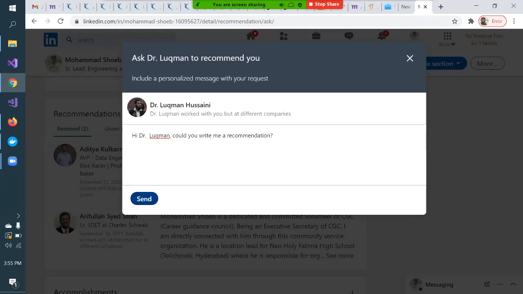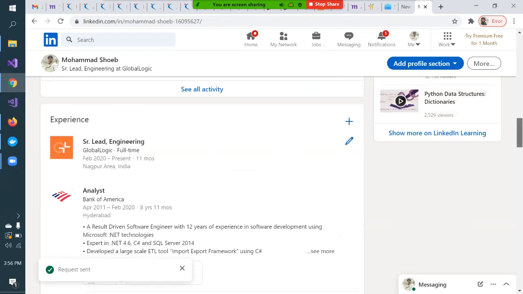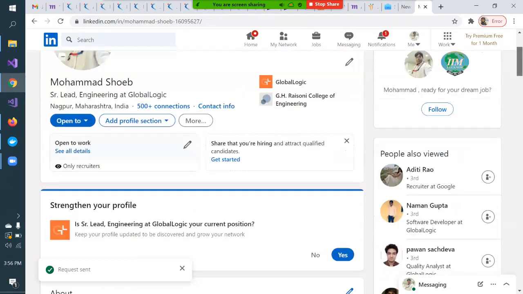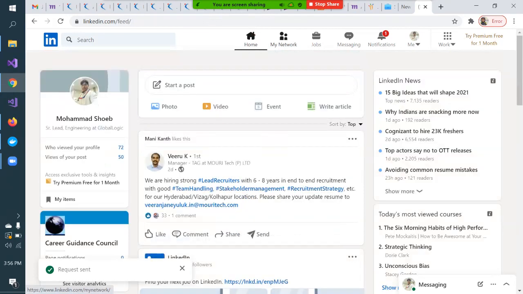So if you send this, the message will be sent to your friend, and probably you can talk to him on mobile also, saying that I've sent one recommendation request on LinkedIn, can you please recommend me? The more recommendations and activity you show, and the more certifications you list, the more weightage your profile will have. Here also it's a complete website: home, my network.